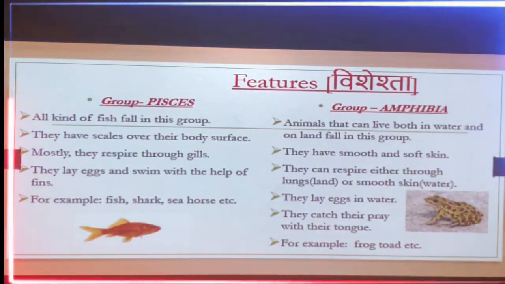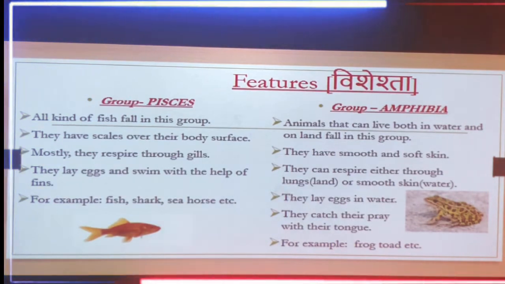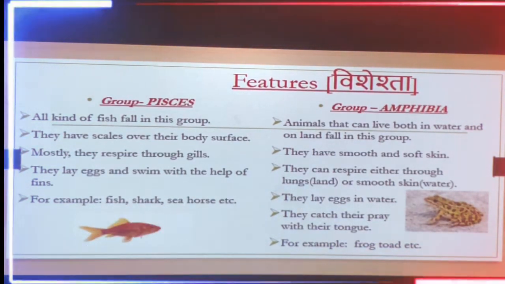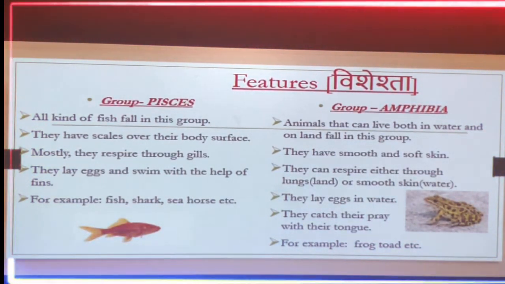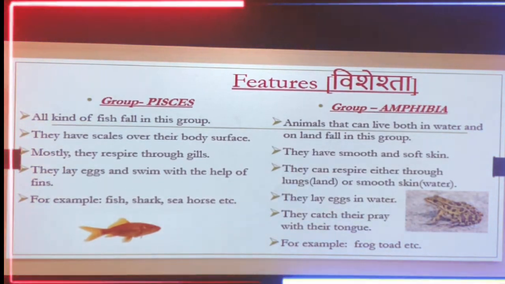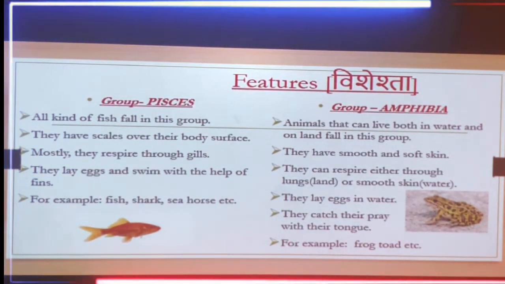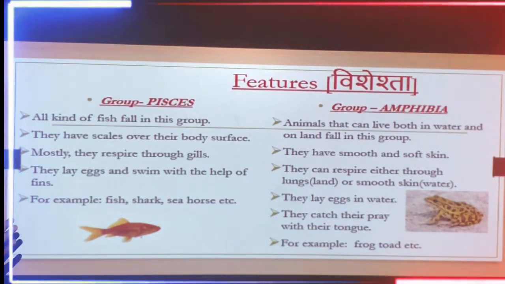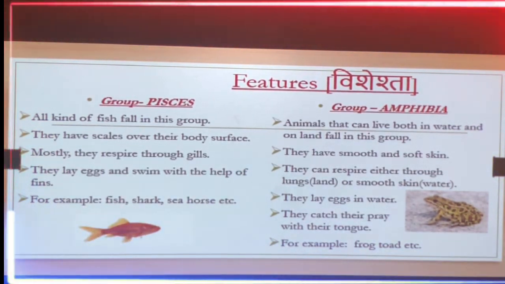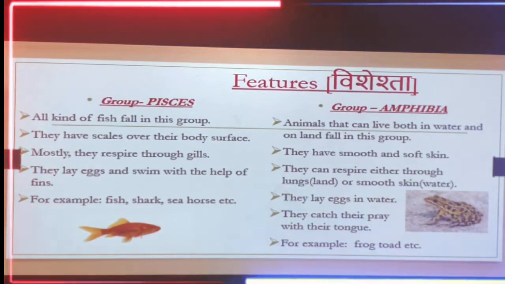Third, mostly they respire through gills. That means the gills help in the respiration process. And they lay eggs in the water and swim inside the water with the help of fins. For example, the fish, shark and seals, etc. belong to the group fishes.